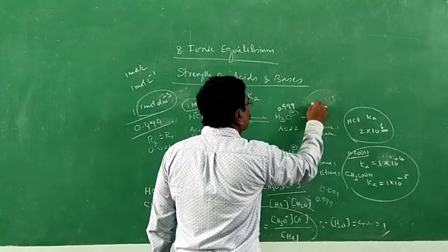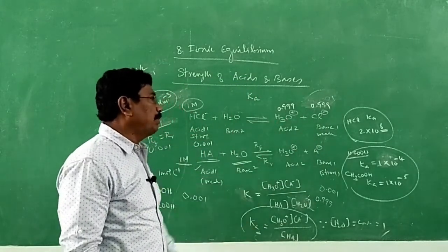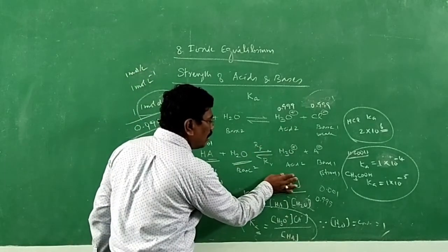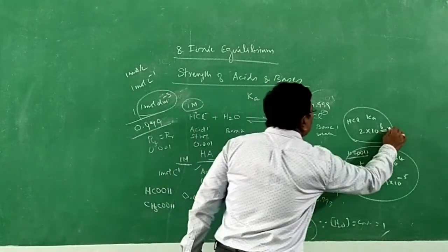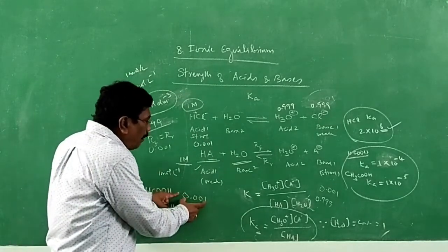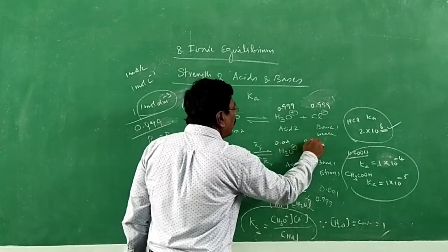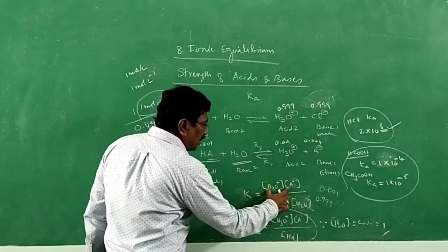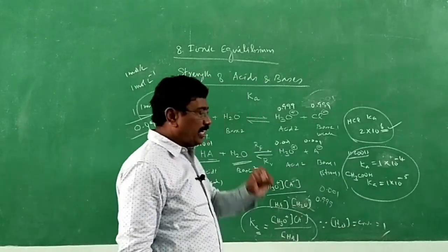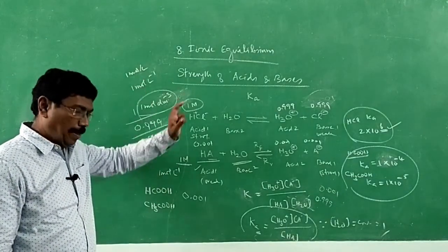Whereas here, how much would have been formed? 0.999 would have formed. More hydronium ion and more Cl minus would have been formed. The reacted back is very, very feeble. Therefore, the quantity in the numerator becomes higher, and this value is higher for strong acids. If it happens to be a weak acid, only a very feeble 0.001 gets ionized. So only 0.001 will be available, so that the numerator value gets reduced, and therefore we get a low value. So the ionization constant of a weak acid is low.